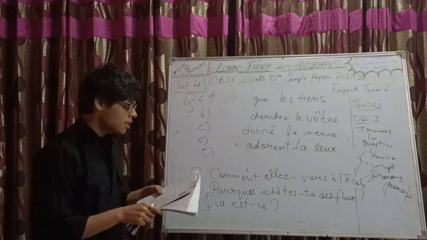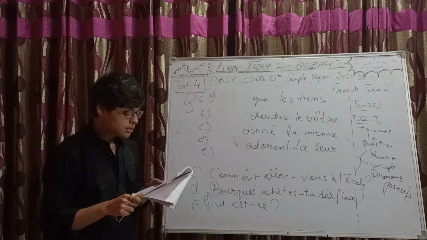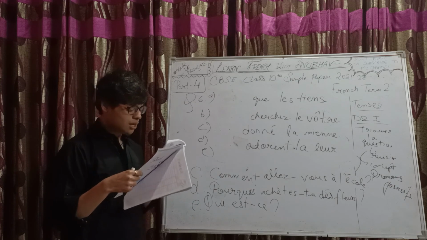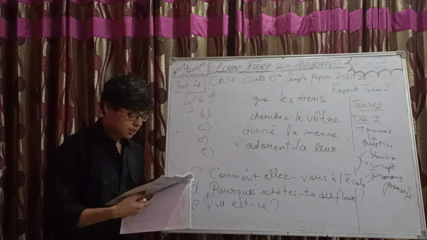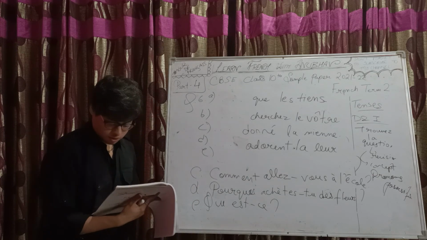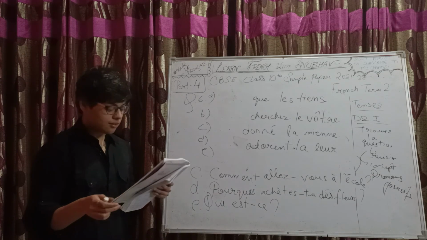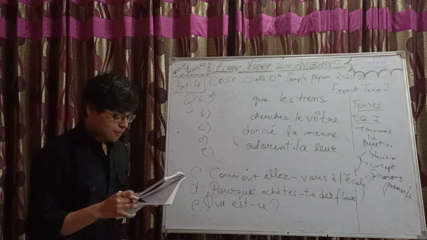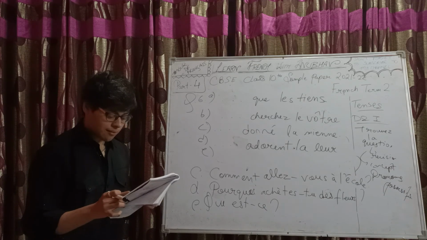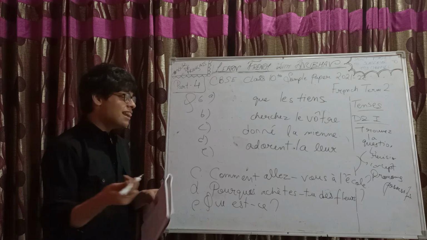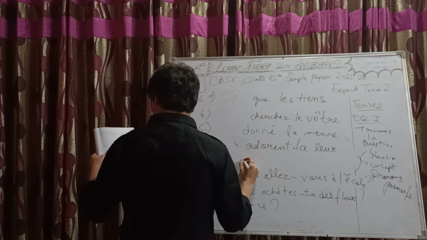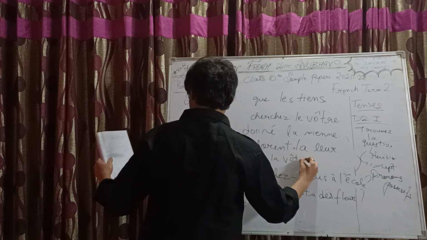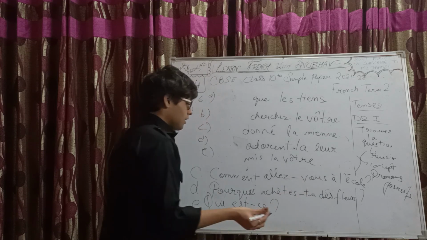Okay. And then the last one, E part, we have il a trouvé sa valise. Valise is a suitcase. Où avez-vous mis votre valise? I don't know, my handwriting is just... Okay, mis, M-I-S, from mettre, to keep, right. So he has found his suitcase. Where have you kept yours? Suitcase, where have you kept yours? La vôtre. Okay. Yes.